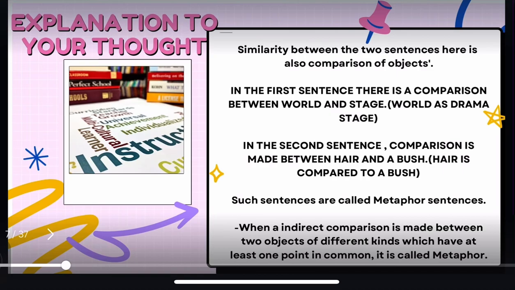When an indirect comparison is made between two objects of different kinds which have at least one point in common, it is called a metaphor.